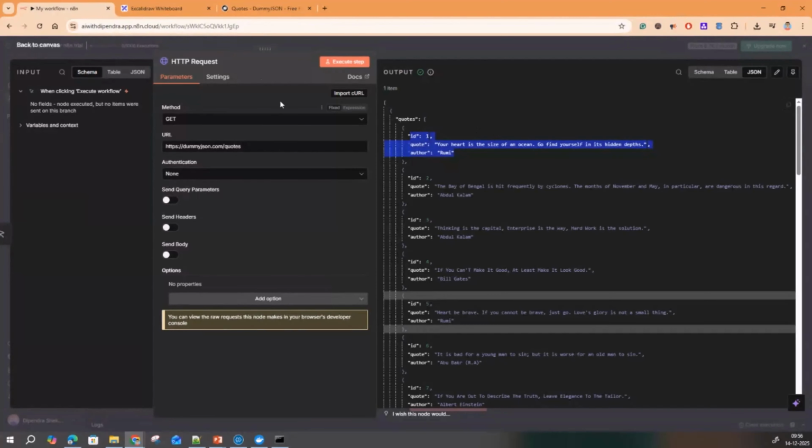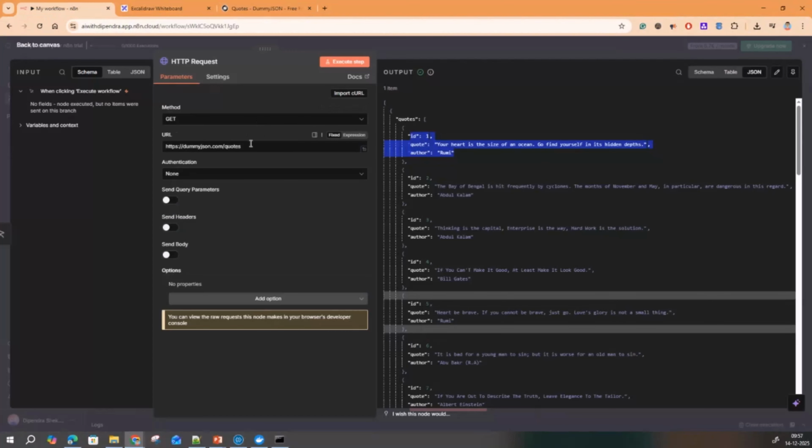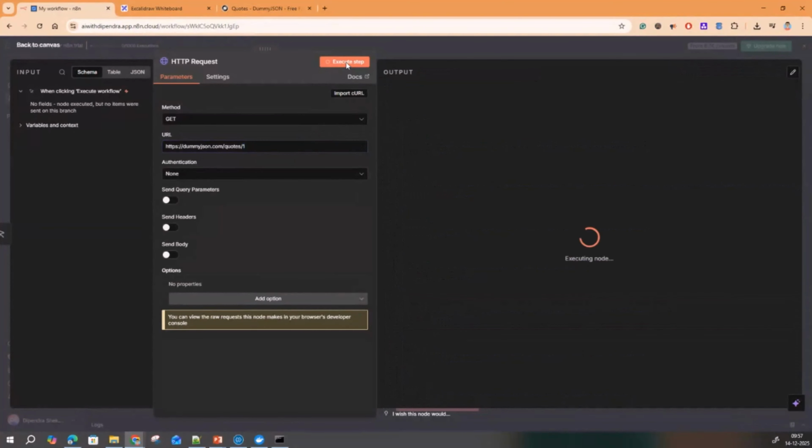So this is how you use HTTP request in N8N. If you want to get a single quote, you can modify your request and type the ID upfront. You can also get this ID dynamically from a previous node execution in a variable format. If you click on expression, you can variabilize this number also. So whatever ID the user requests, you can pass that in a variable and it can retrieve that for you. So now there will be only one record.